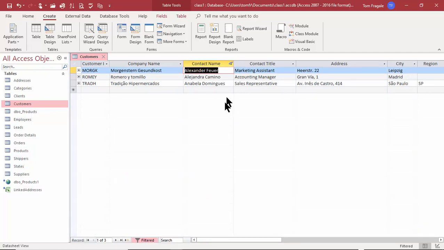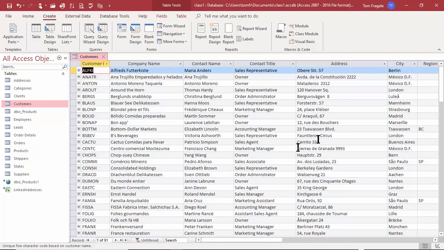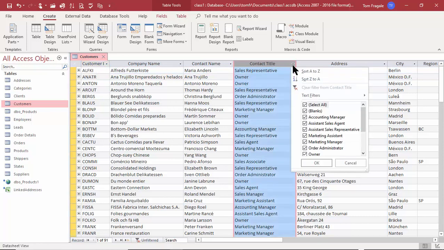Now the filter is always temporary. By the way, you can tell down here it says 1 of 3. It tells you how many records are on that filtered view, and then down here it does say that it's a filter view. One way to turn the filter off is just pick on the word filter right there, and then all the records come back again. So if you notice on the top of each column, you can sort and filter any of the columns.